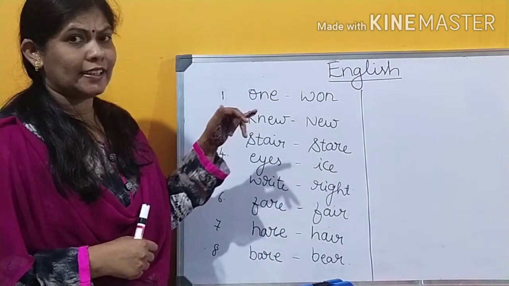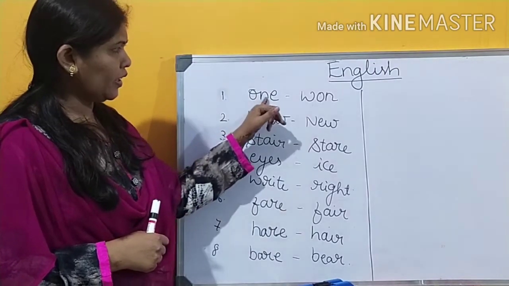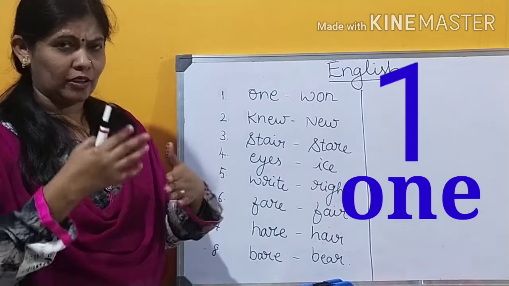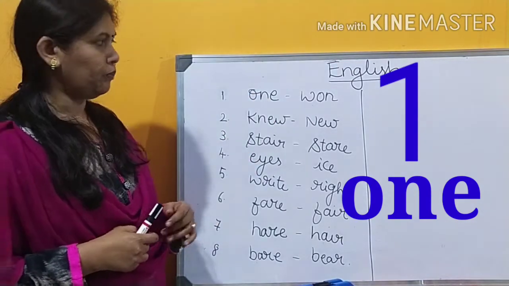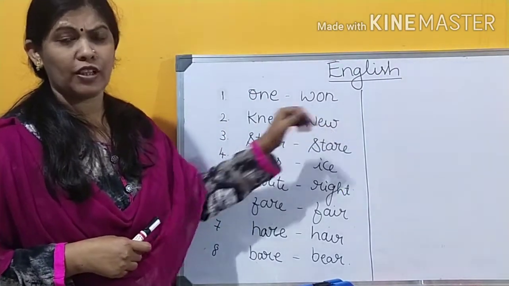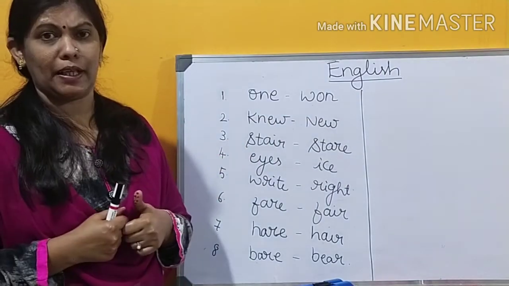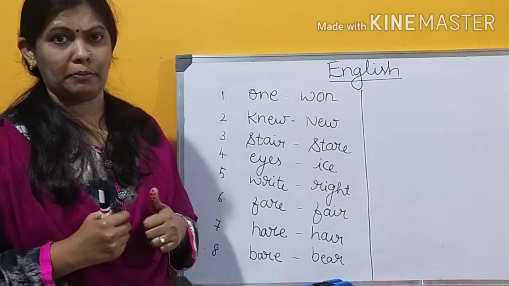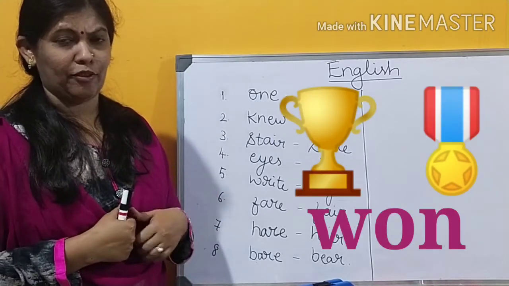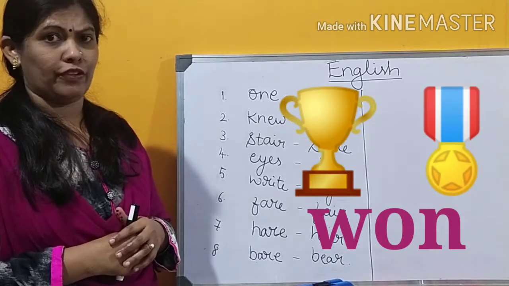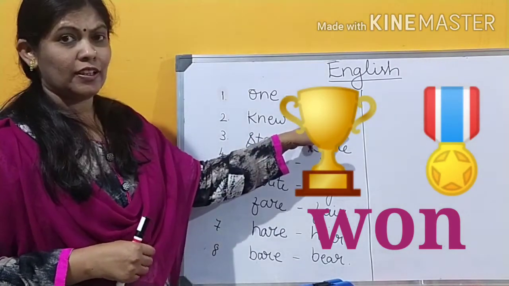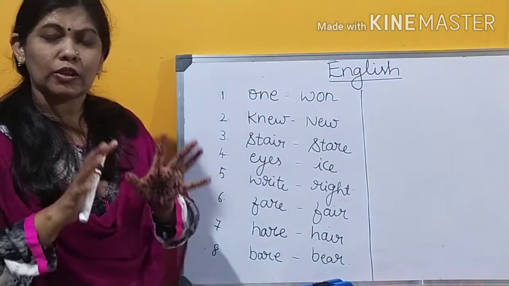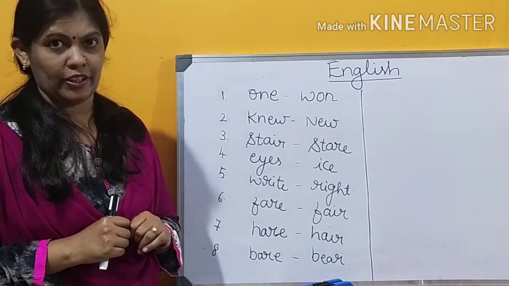Then, let's check their meanings. O-N-E, one, means the number one. 1, 2, 3, 4 will come, no? Numbers, that is one. W-O-N, won. We won the match. We fought against the rival team and we won the match. That is winning a game. We won, the past form of win. So here it indicates winning and here it indicates number one. So their meaning is also different.